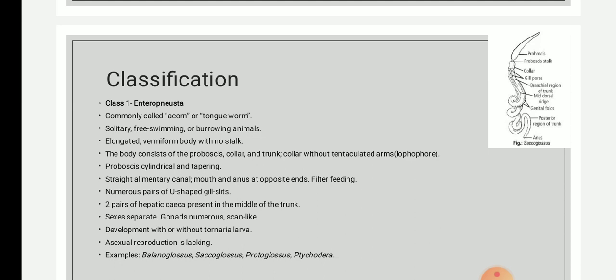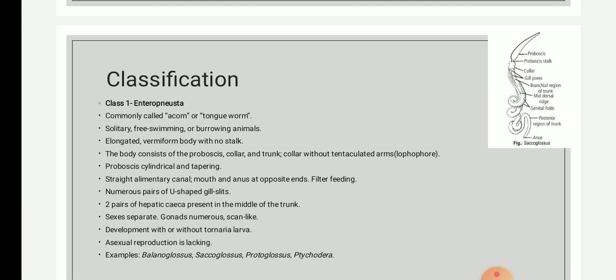The Enteropneusta are also referred to as gut breathers. Entero means gut and pneusta means breathe, that is, they are gut breathers. They breathe with the help of the gut, hence they are included in the class Enteropneusta, meaning gut breather. They are commonly called acorn worms or tongue worms.